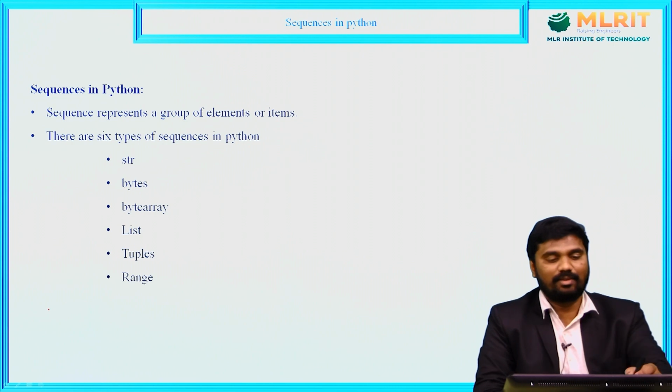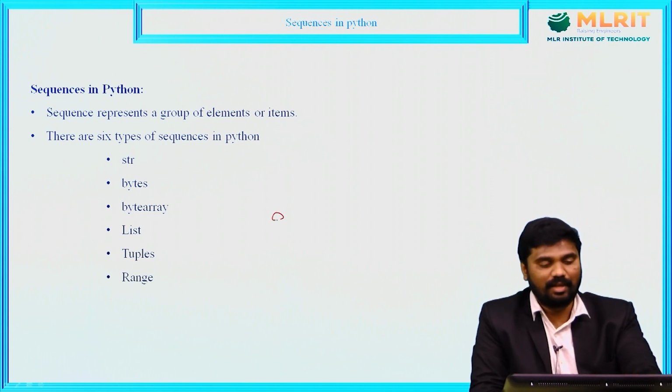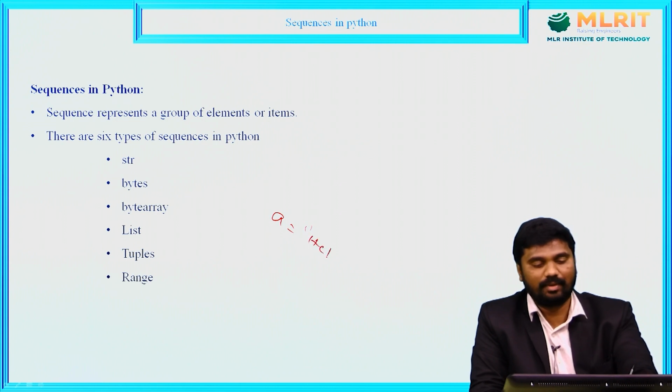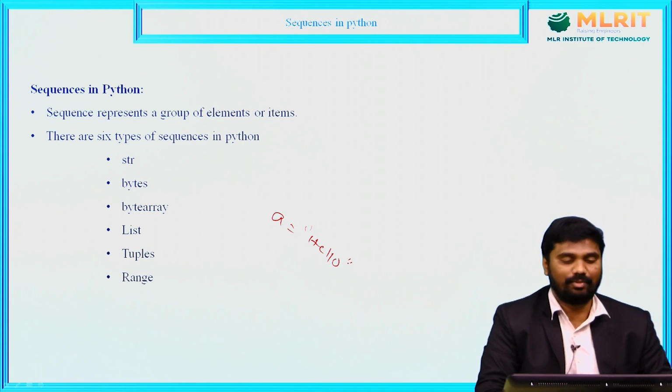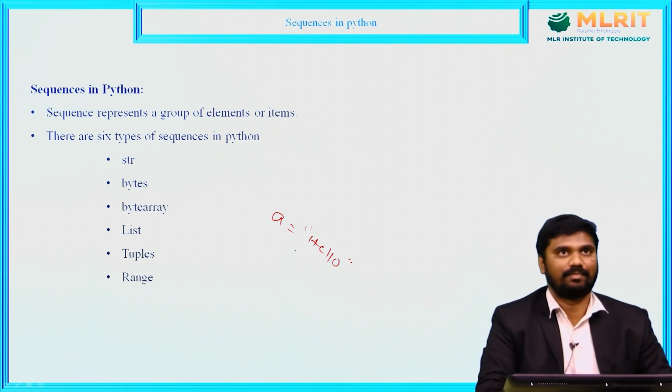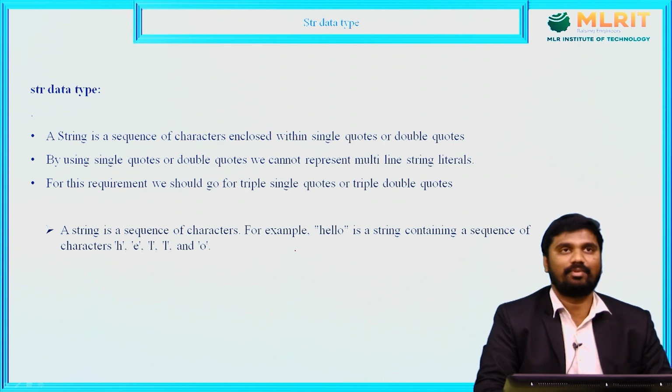For example, we already saw in the last video, A equals "hello". This is a group of characters, which represents a sequence, right? So this is a sequence. Sequences are of 6 types: string, bytes, byte array, list, tuple, and range. Here, first we are going to discuss the string data type.